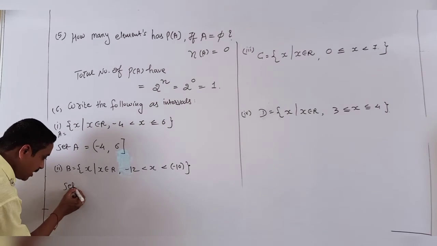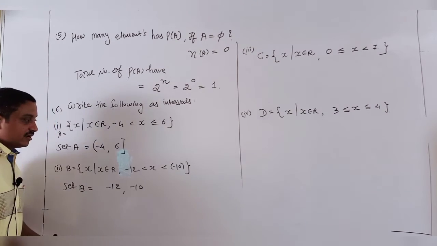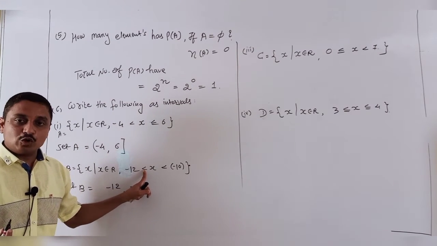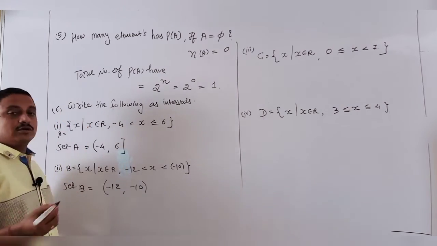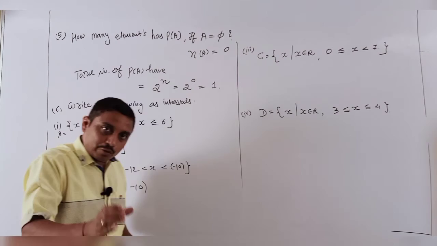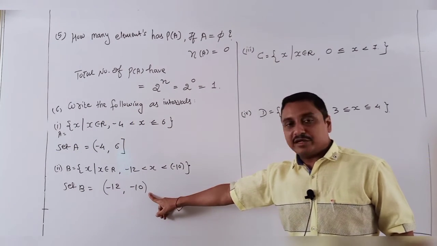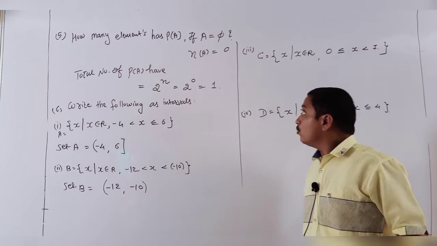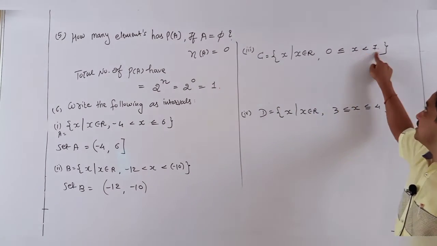One more. Here see set B, also minus 12 and minus 10. Check. Here it is only less than given. This is an open bracket. This also is less than, open bracket. You just write down both as simple open brackets. It means, students, all numbers in between are counted, but minus 12 and minus 10 are not counted in this answer. One more. It belongs to our 0 less than or equal to x less than 7.